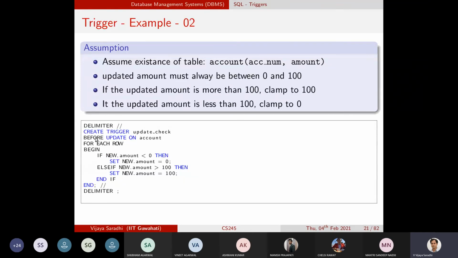You can create a trigger before delete operation, such kind of thing you can do. You can also say create a trigger after update. After you update the table, what is this table? Accounts table, you perform an action. So in this particular code, before an update takes place, for every row that gets affected, we specify the value to be 0 or otherwise. This is a simple if-else statement, and you can go through that.